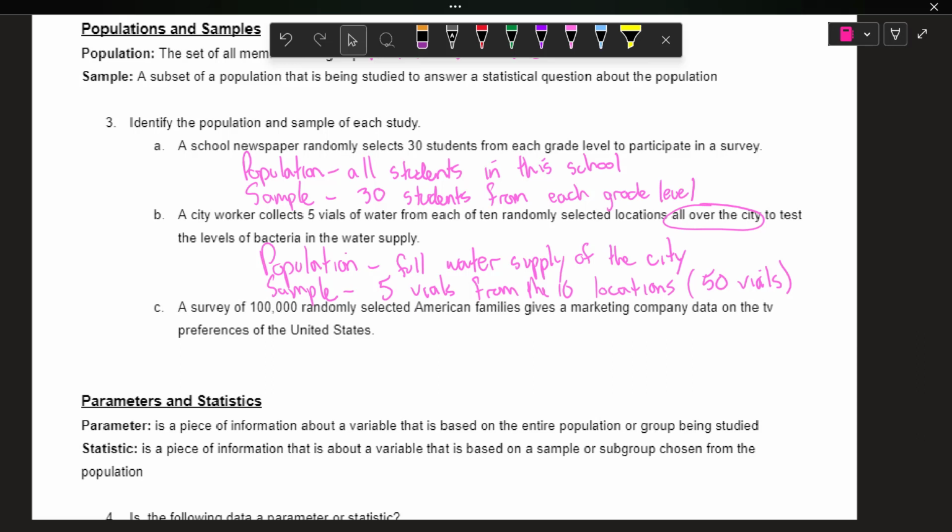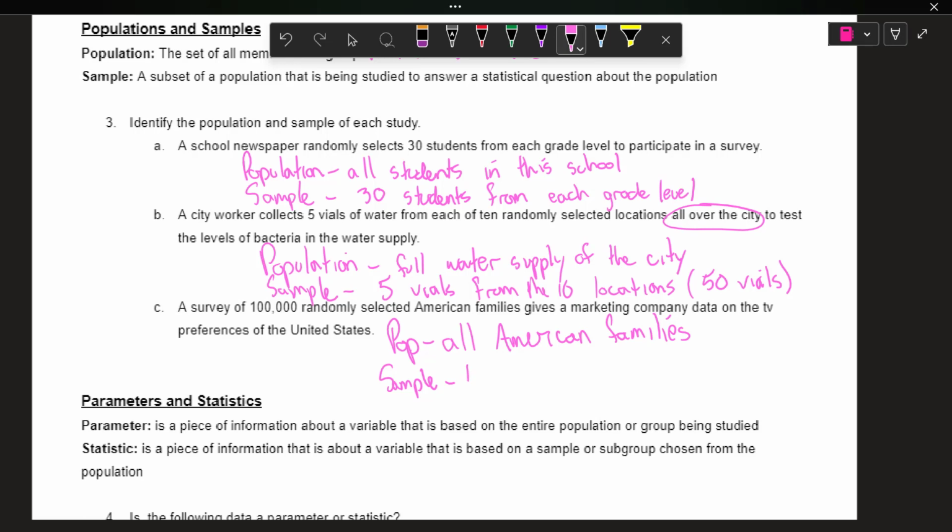All right, and lastly, a survey of 100,000 randomly selected American families gives a marketing company data on the TV preferences of the United States. So here, our population, all American families. We want to know what all American families prefer in TV.